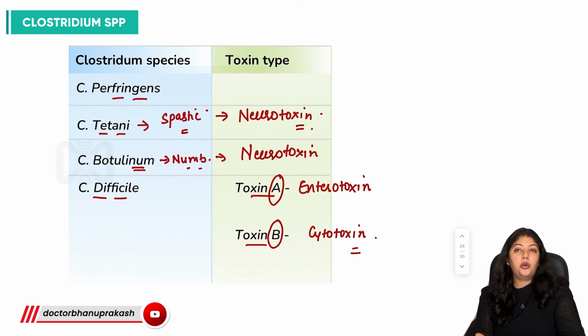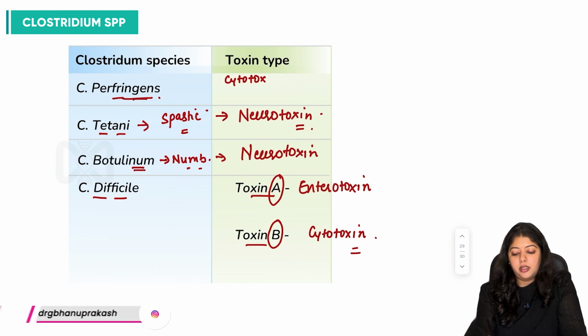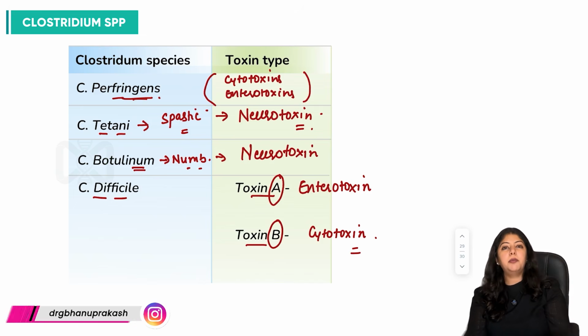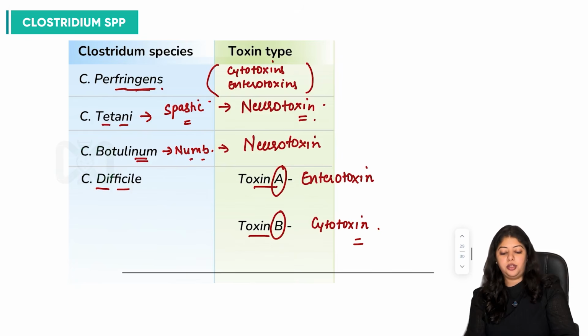It has a lot of toxins, alpha toxin, beta, major and minor toxins. But what is the major role of these toxins? These can be cytotoxins, enterotoxins majorly. So these can have multiple functions or multiple mechanisms of toxic manifestations, right?